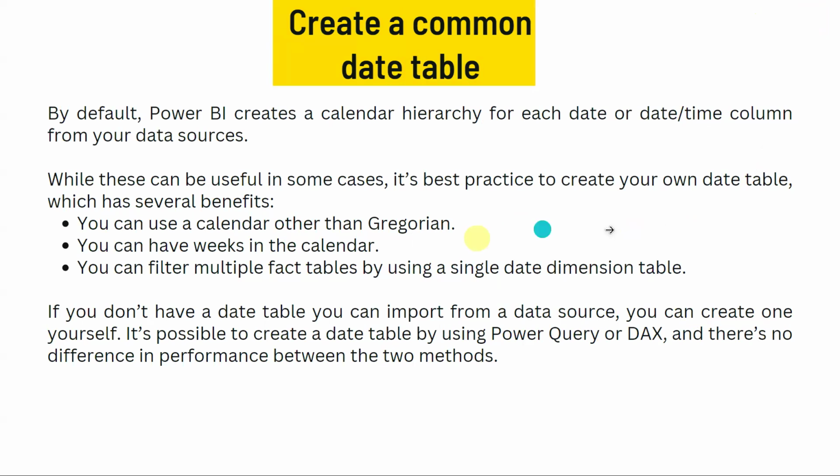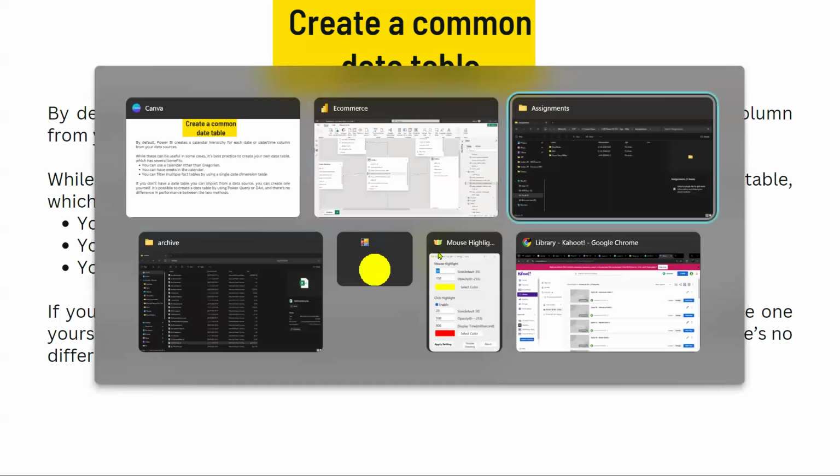All right. So there is a create a common date table concept. If you remember the data that we are working on at the moment, that is the EDNA sales data analysis, we have built a separate calendar table in that. Okay. So why do you think that calendar table is required, or how are we going to use it? Why do we need a separate calendar table?